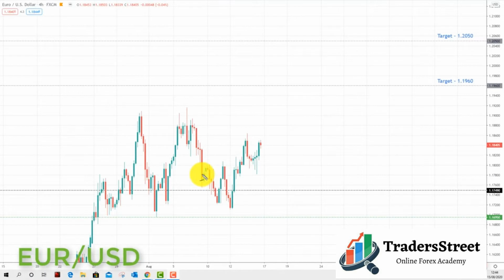Now, we started the week in this area, and we highlighted the 1.1749 last week as a key area of support that we were looking for a bounce to the upside in this market. We did bounce from the 1.1749, and we're starting to make our way towards the target, the 1.1960.